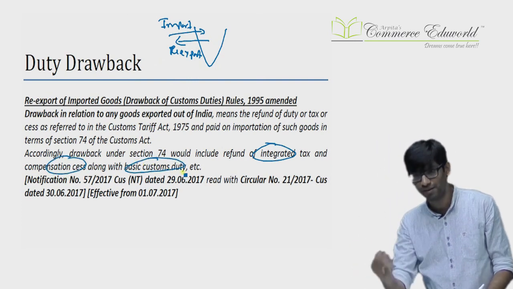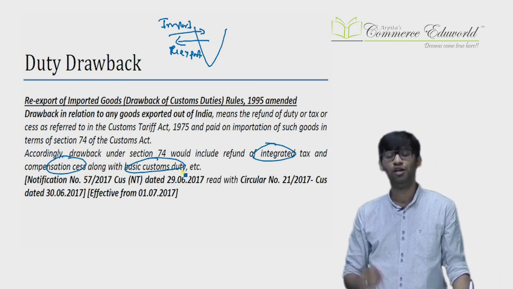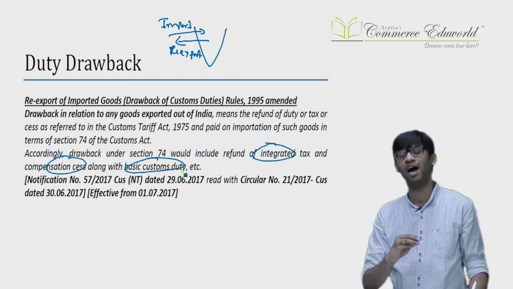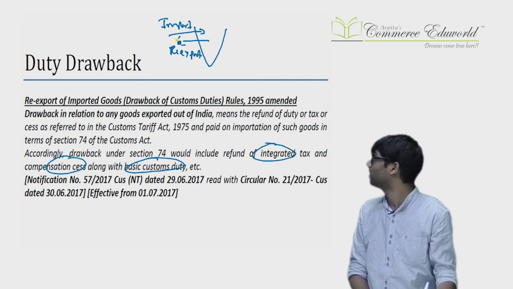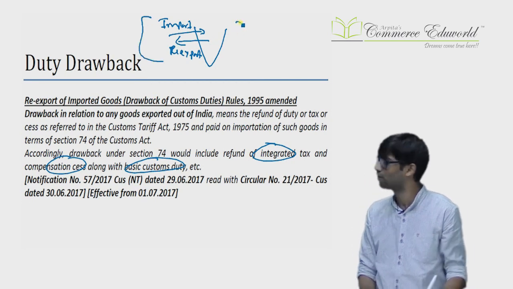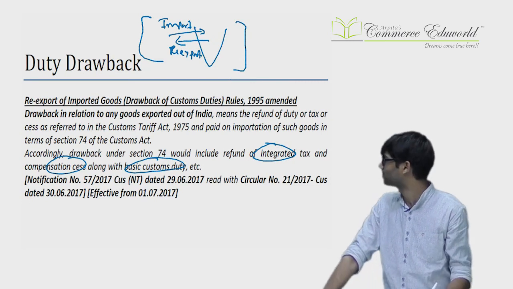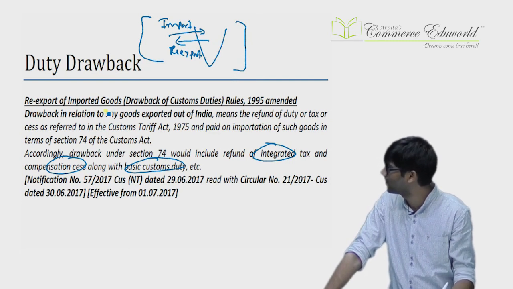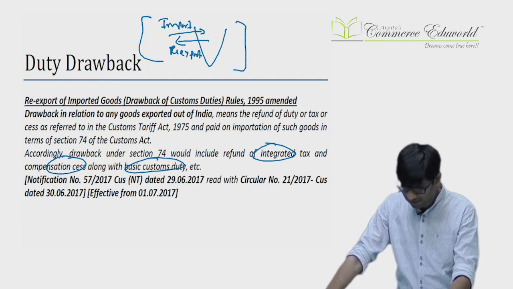So when you import, you pay the basic custom duty, you pay the IGST, you pay the GST compensation cess. So you will get the refund of all the things, the customs part and also the IGST and the compensation cess under GST. You will get refund of all the three parts in the first scenario. What is the first scenario? When you import the goods and then re-export the goods under section 74 of the Customs Act. So IGST and the GST compensation cess drawback is also available in that case. That is the first. Next comes